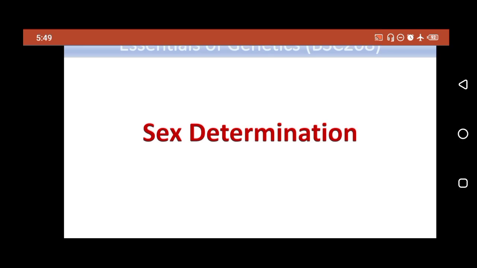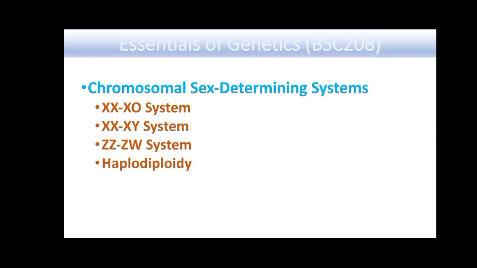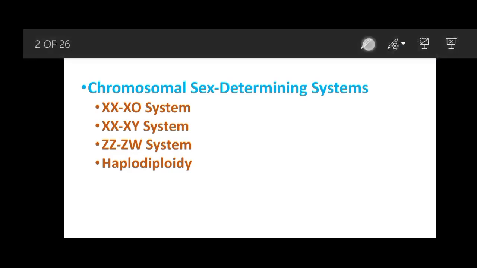And there are different sex determination systems in different living species. Today we will only be looking at one form, and that is chromosomal sex determination systems. In chromosomal sex determination systems, there are some subsystems which include the XX and XO sex determination system, then the XX and XY system, and then the ZZ and ZW system. And at the last, we will be looking at haplodiploidy. So these are the four systems.